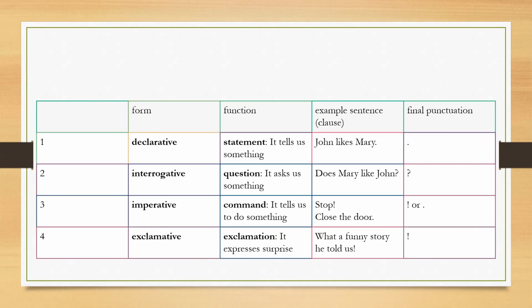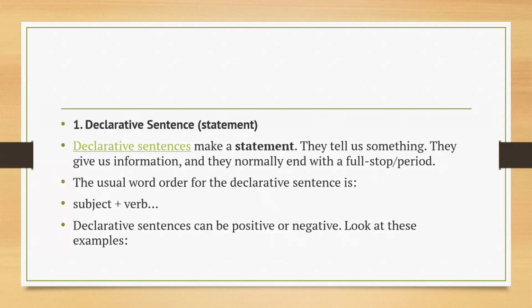Exclamative, it expresses surprise. So what a funny story he told us is exclamatory. The declarative sentence makes a statement. They tell us something, they give us information, and they normally end with a full stop or period. The usual word order for the declarative sentence is subject plus verb. Declarative sentences can be positive or negative.